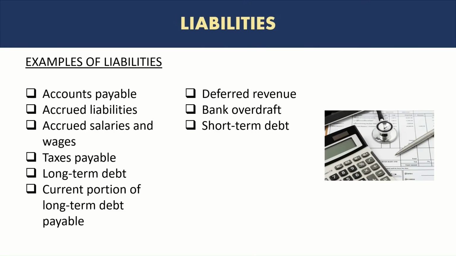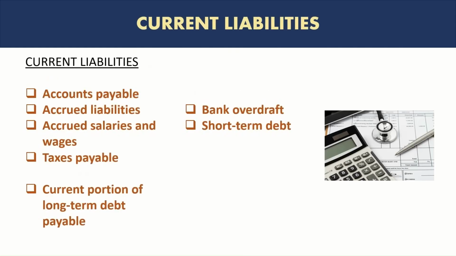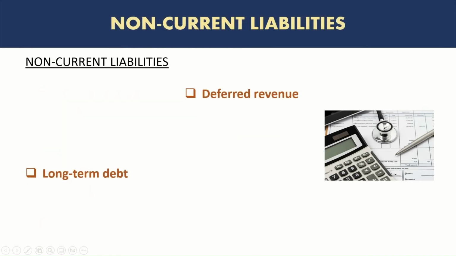If we look at our list and need to identify the current liabilities, they would be all the accounts payable, accrued liabilities, accrued salaries and wages, taxes payable usually, current portion of long-term loan, bank overdrafts, and short-term debt. And then if we want to look at non-current liabilities, deferred revenue is one non-current liability, and then long-term debt, of course, is a long-term liability.